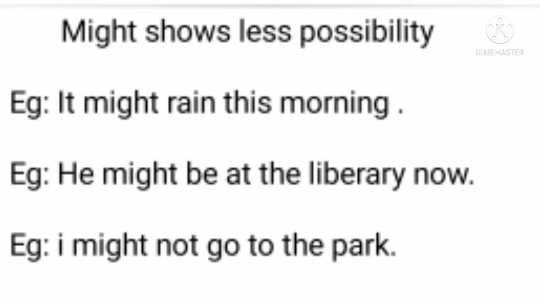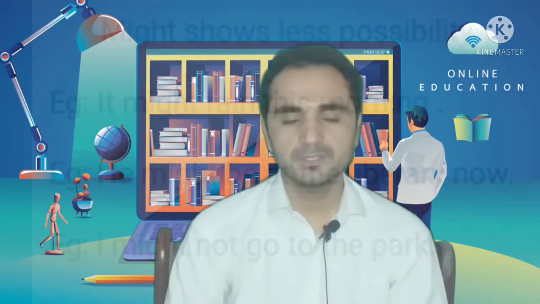Next example, I might not go to the park, right? I might not go to the park, so it means that less chances are there to go to the park, and it is used in a negative sense. I might not go to the park because of what? Because of less possibilities, right? So these are all about "may" and "might."